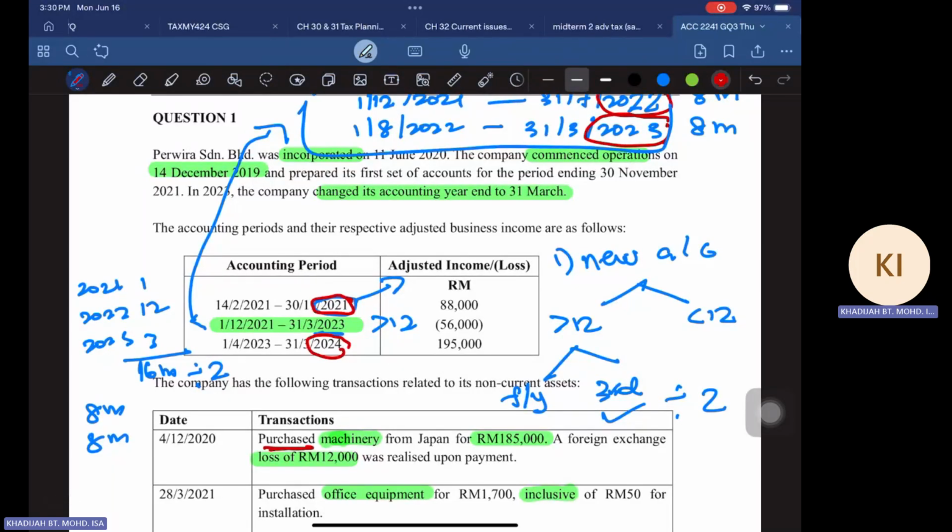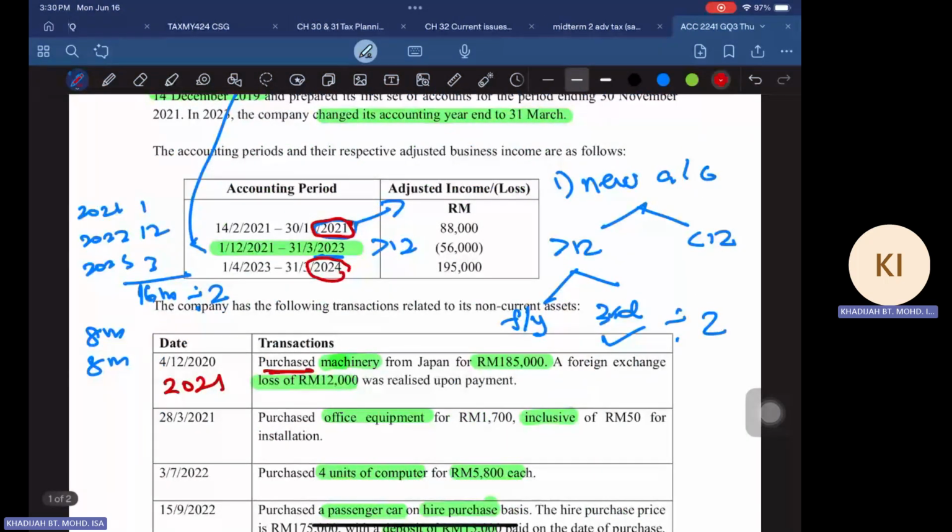All right, it would be, remember that you commence business, this is your first set of accounts. So even though you acquired earlier, because this period starts on 1st of December 2021, when you acquire it, this means that the company has not commenced business. So this date is deemed to fall under YA 2021, right? 2021. So when you acquire an asset prior to the date of commencement, the asset is deemed to be acquired in the first YA, in this case, YA 2021. And then for this asset, the cost is 175,000, but you have a loss here.